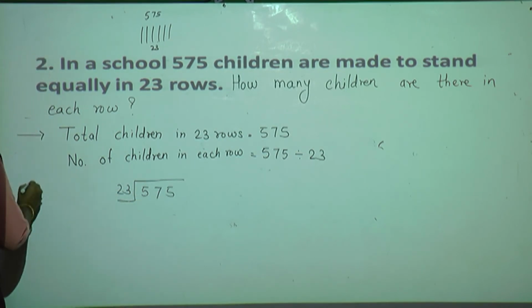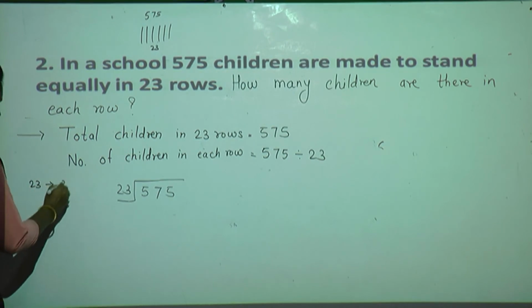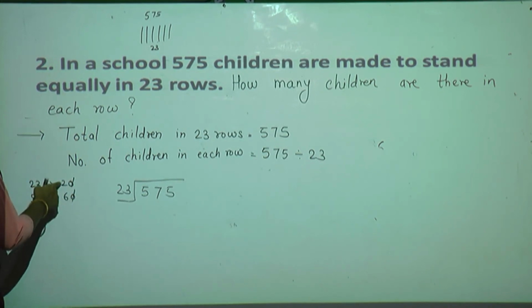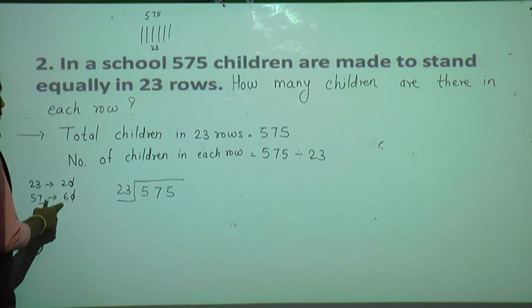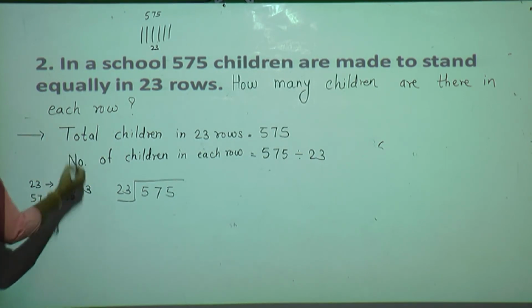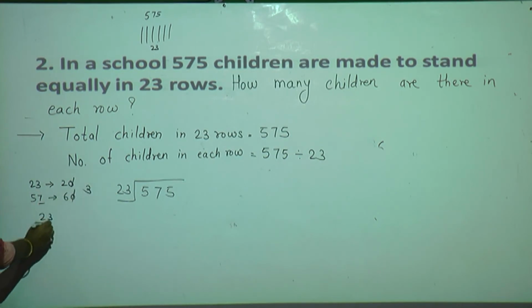Now see, what is the rounding number nearest to 23? It's 20. What about 57? 7 is there, it goes to 60. Cross out the zeros, 2 and 6. 2 ones are 2, 2 threes are 6, isn't it? Means the estimate quotient is 3. Now we'll go with the 3 quotient with the actual number.